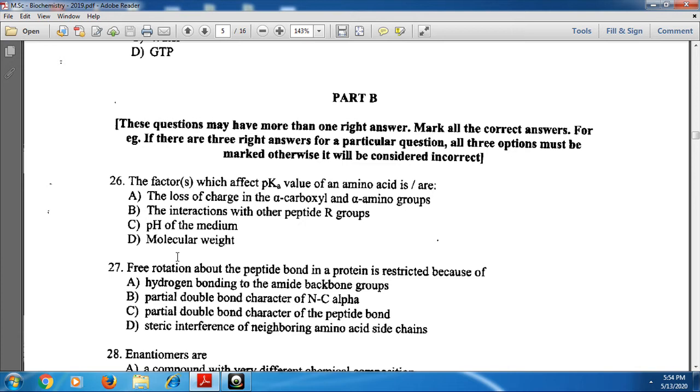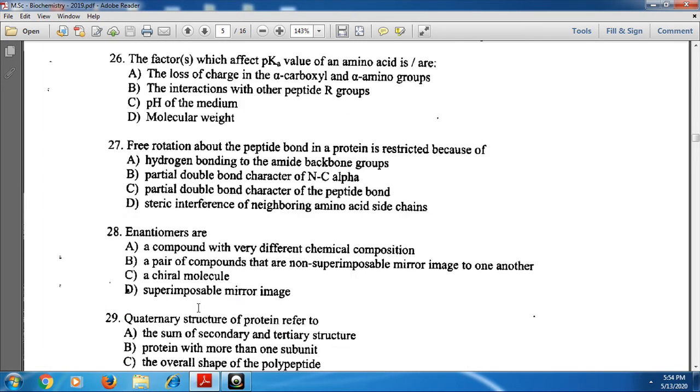Okay. Next, free rotation about the peptide bond in a protein is restricted because of the partial double bond character of the peptide bond, and also steric interference of neighboring amino acid side chains. Option C and option D are correct.